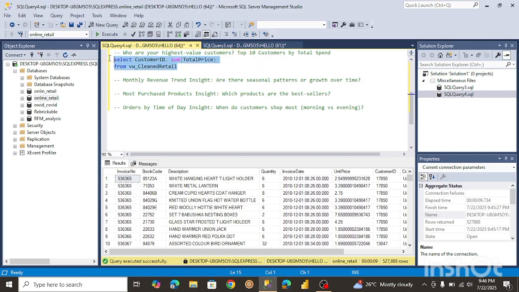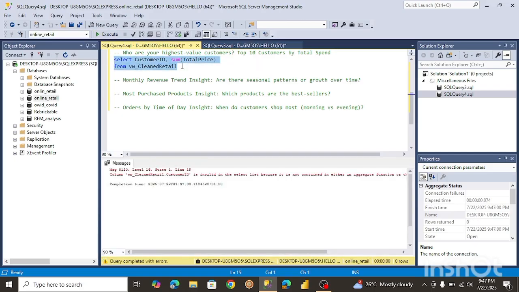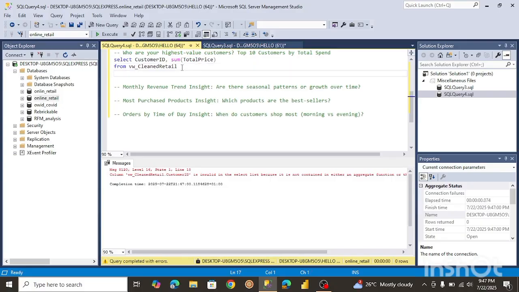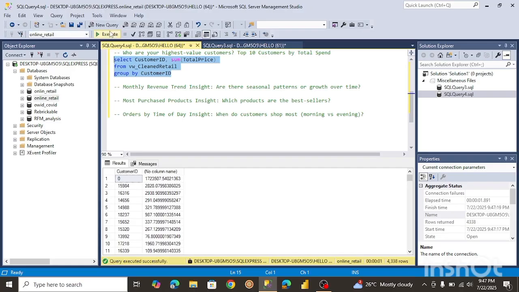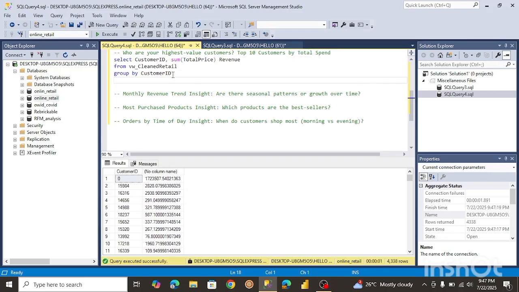All right, so let me run this. Let me group by, because I always forget to do that. So we're going to group by the customer ID. Okay, let me name this to be much easier to read. We might also have to order by.